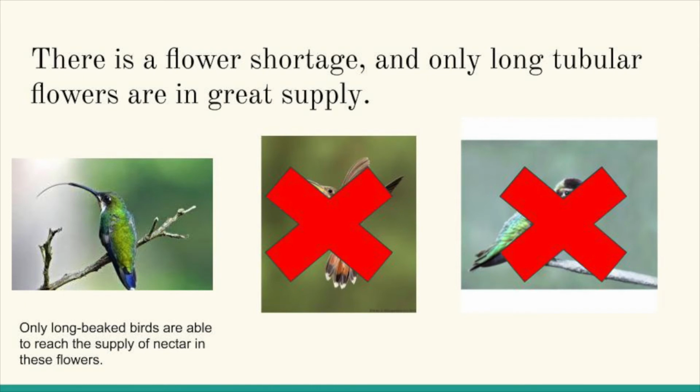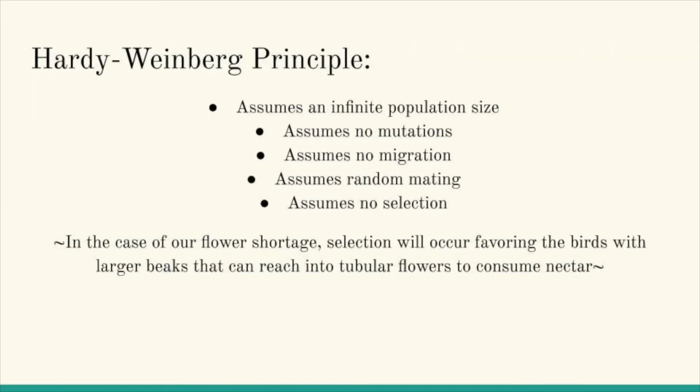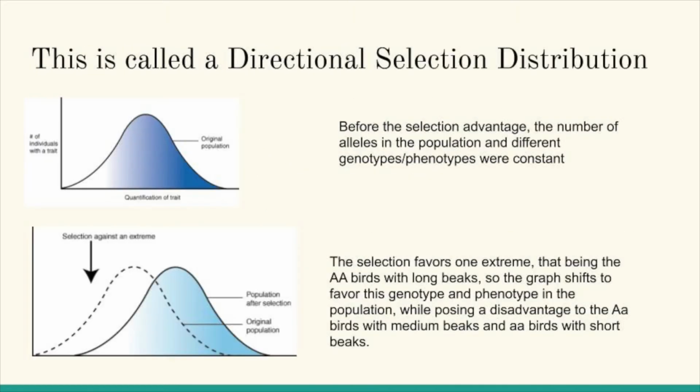However, say that there is a flower shortage and only long tubular flowers are in great supply. This would violate the Hardy-Weinberg principles, for selection would have to occur, favoring the extreme where the homozygous dominant birds with longer beaks, because they can reach into the long tubular flowers better to consume nectar. This is known as a directional selection distribution.